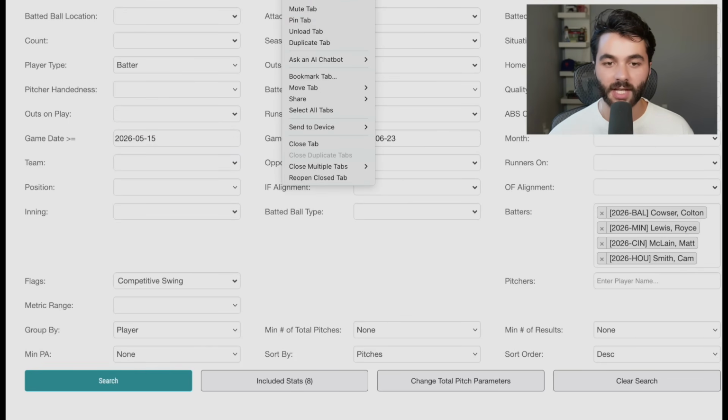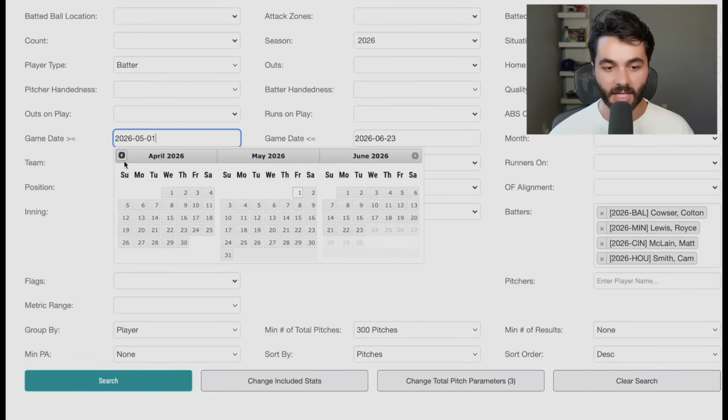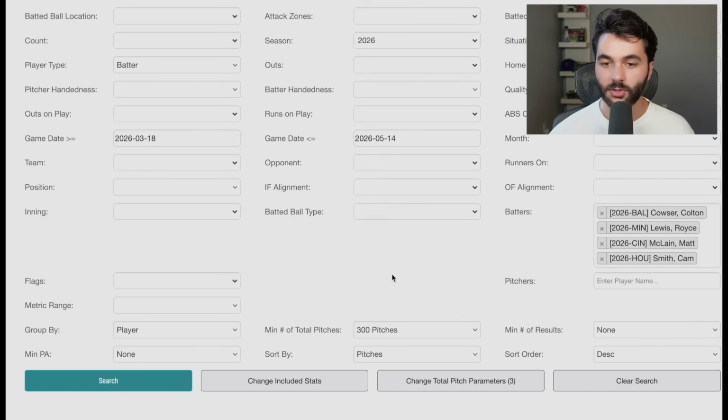do it to May 15th. And I'm going to duplicate this tab and I'm going to do the exact same search, but I'm going to do it from the beginning of the year until May 15th where I started this before. So back here, March 18th, doesn't matter. Back to May 15th, May 14th, right where I started it before.